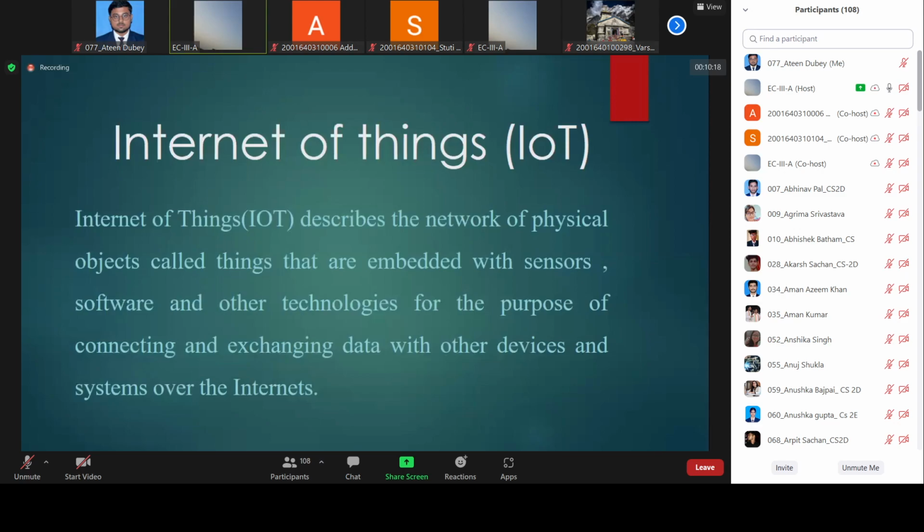Suppose I want to turn on the AC, so I speak: please turn on the AC. Then the sensor will sense the voice signal, and that signal will be converted into an electrical signal, current and voltage, and that current and voltage will be given to the microcontroller.